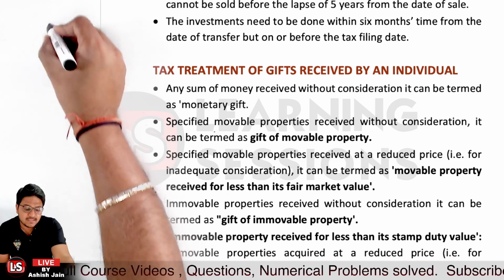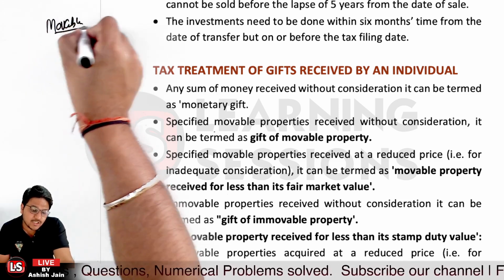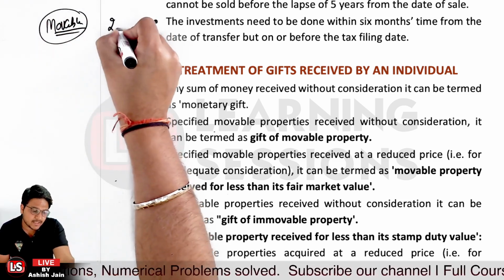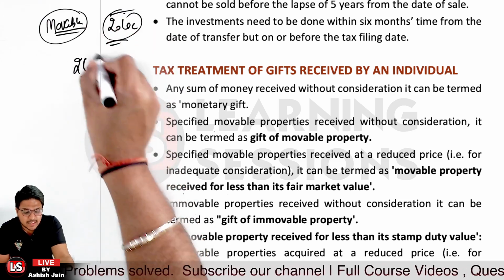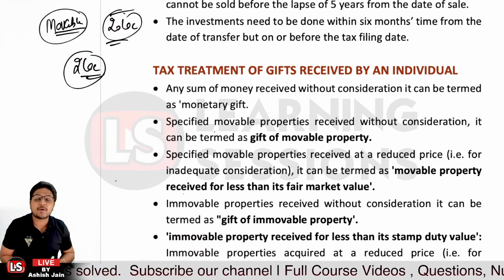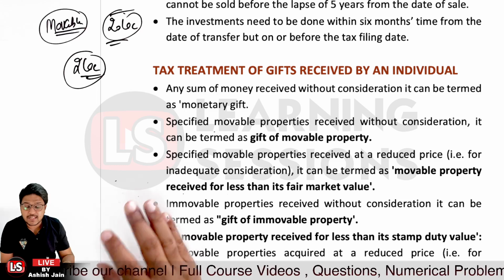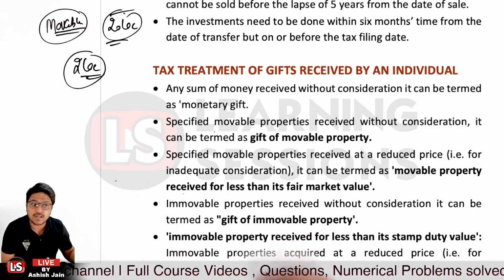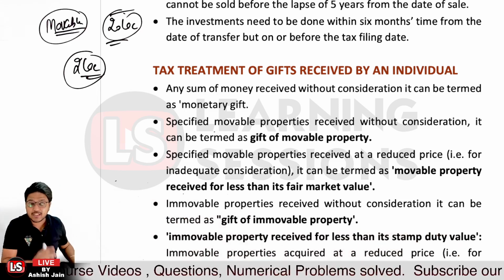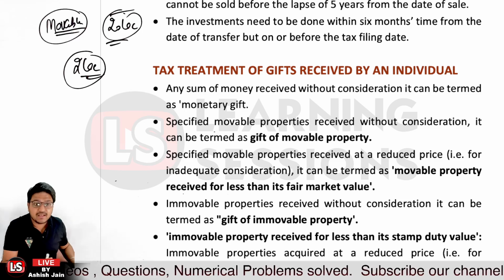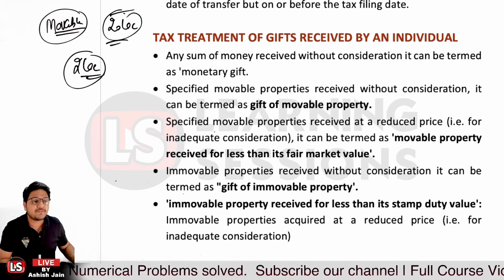Let's say you received a movable asset that had a fair market value of rupees 20 lakh, but you received it for rupees 2 lakh. That will be considered as movable property received for less than its fair market value. It may also be the case that you received an immovable property without consideration. It is said to be gift of immovable property. And it may also be the case that you received the immovable property for less than its stamp duty value. These are the different scenarios related to it.